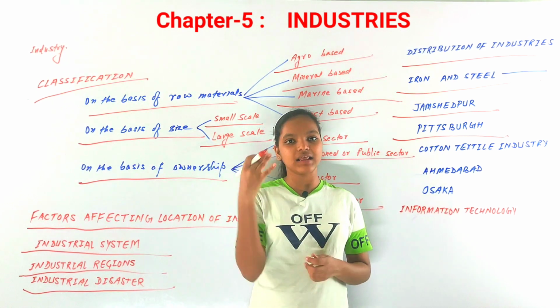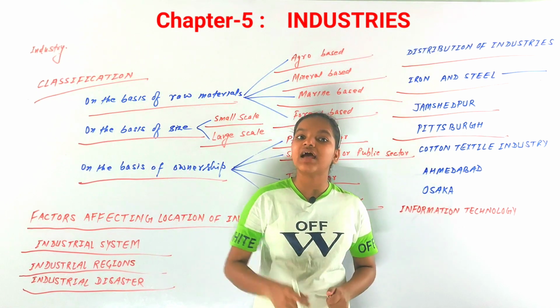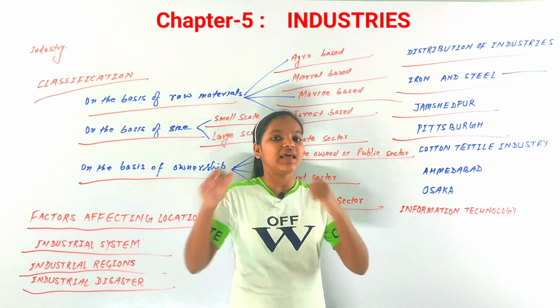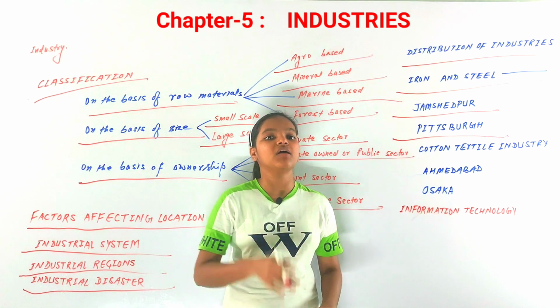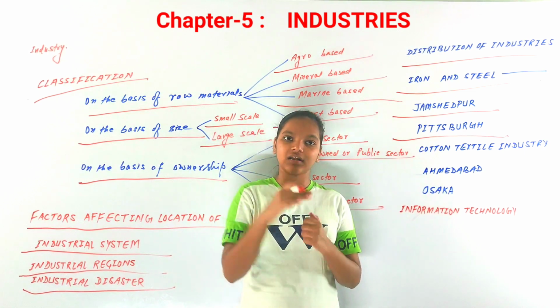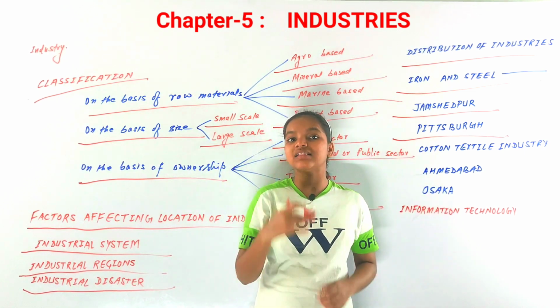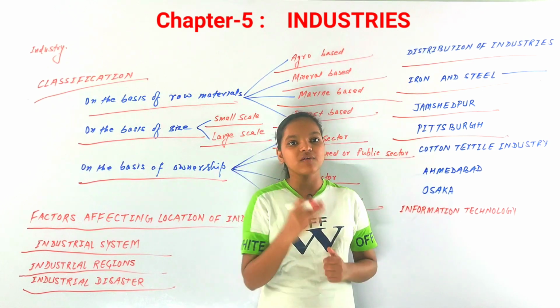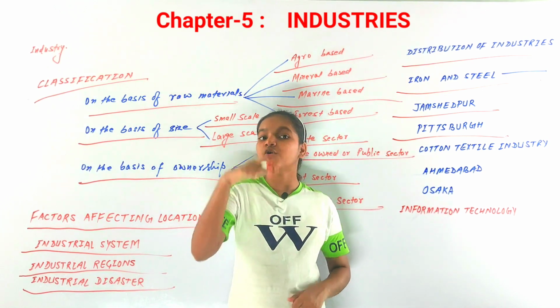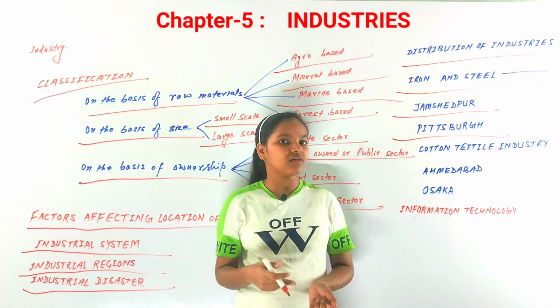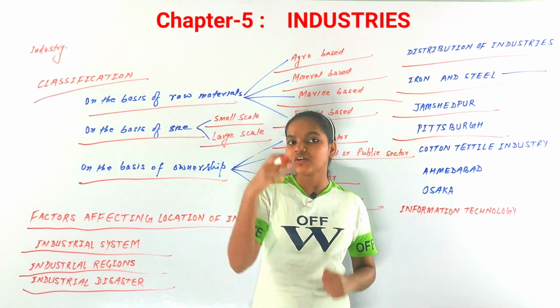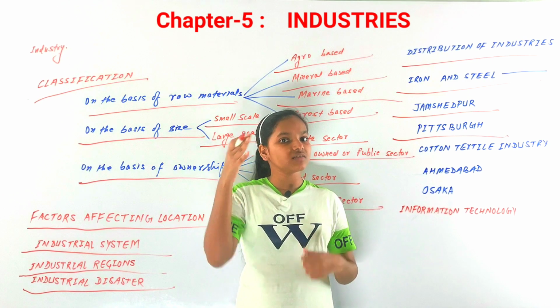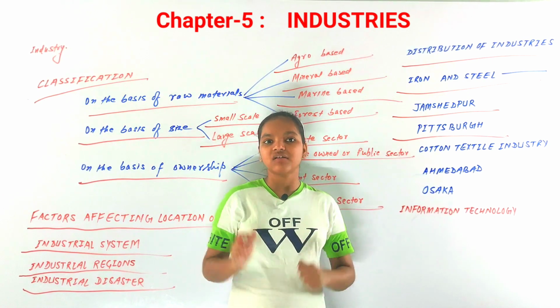But nowadays, there are very few industries in Pittsburgh, because many industries have started to settle in the river valleys, like the Ohio River Valley and the Agni River Valley. Now they have started to be settled in those river valleys, not in the Pittsburgh region.